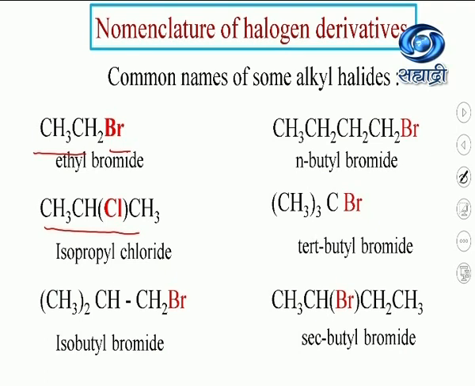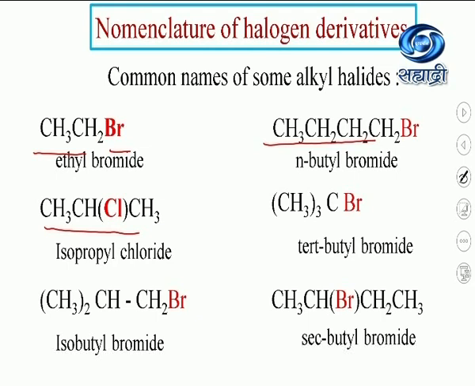Next one is again an iso structure, CH3, so it is isobutyl bromide. Next is your N-butyl. All the 4 carbon atoms are in a straight chain. So N-butyl group followed by the word halide, that is bromide.